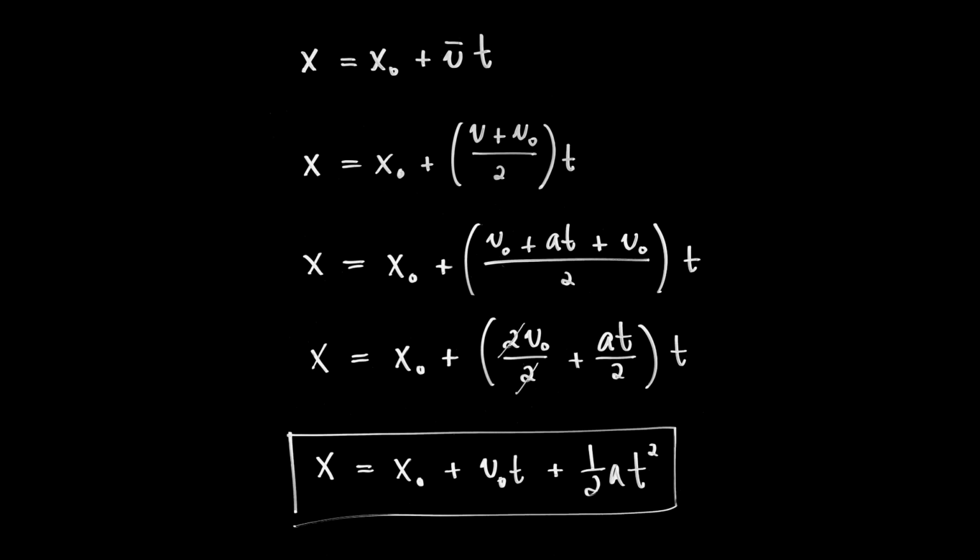I'm going to take the average velocity here and replace it with what I just claimed the average velocity is, v plus v0 divided by 2. So I'm going to rewrite the equation: x is equal to x0 plus v plus v0 divided by 2, then multiplied by t. Now you may look at that and say, well, you've just made that equation worse. Well, got to break some eggs in order to make this particular omelet. I've taken v average here and replaced it with what I know v average to be equal to, v plus v0 divided by 2.